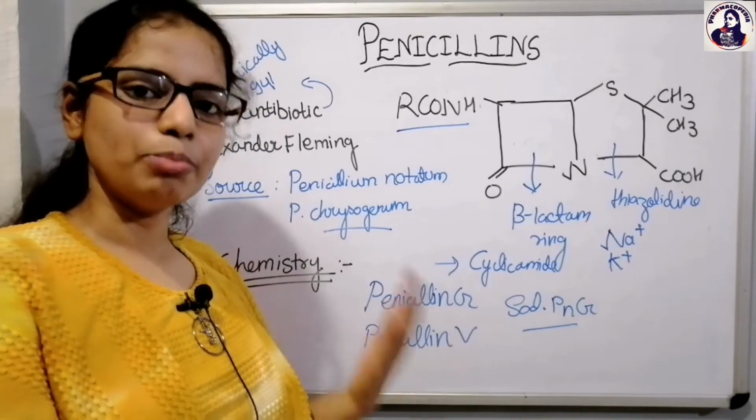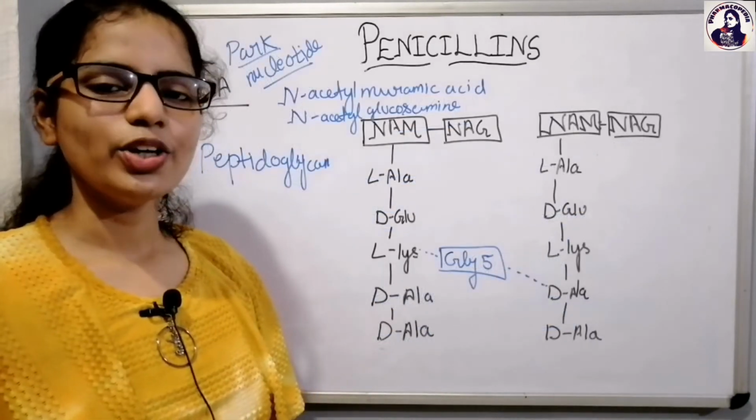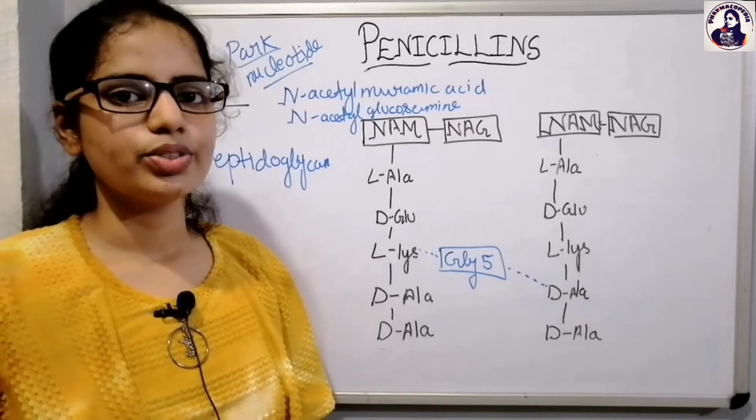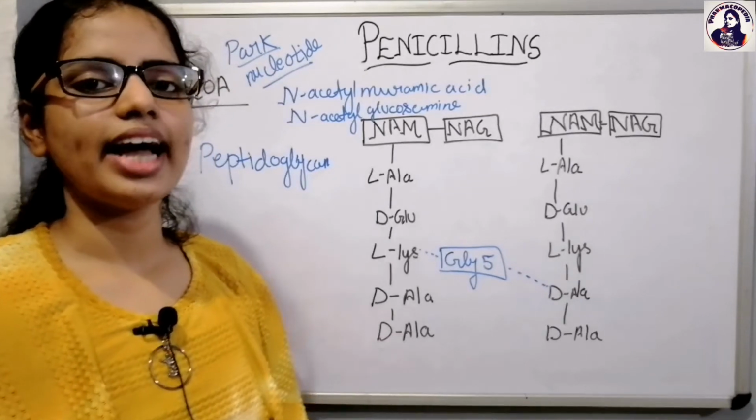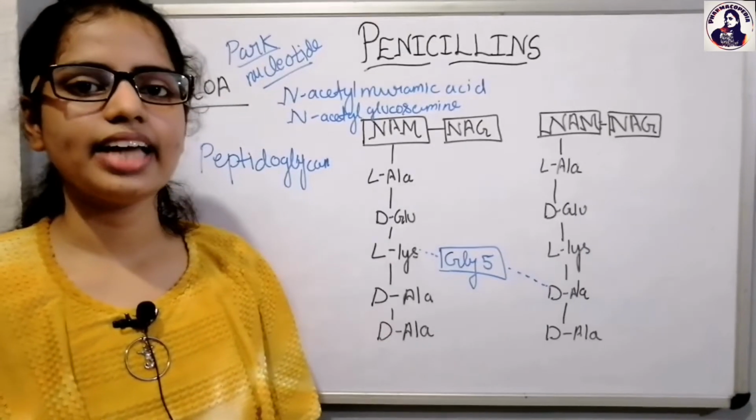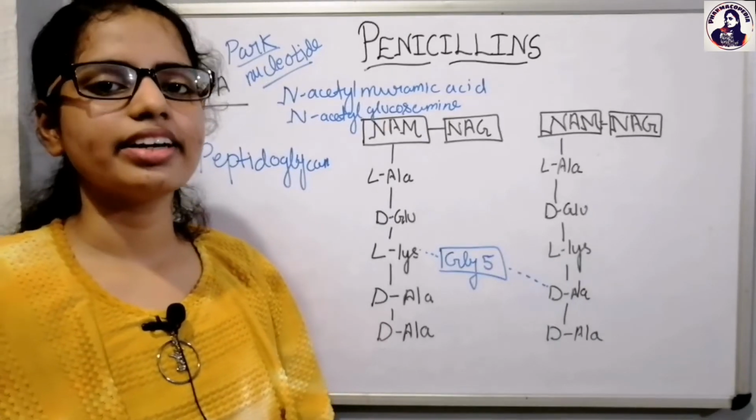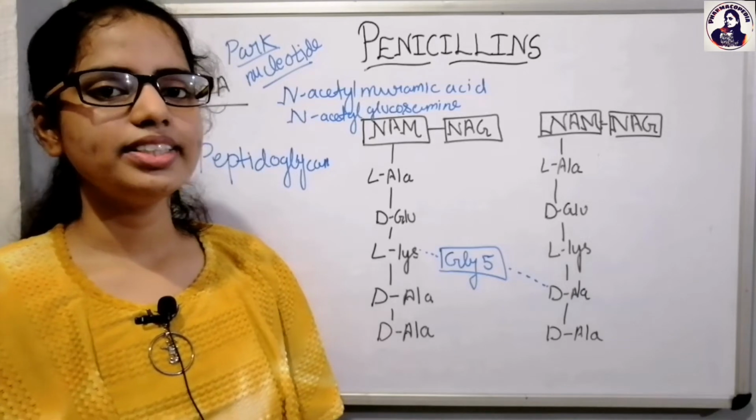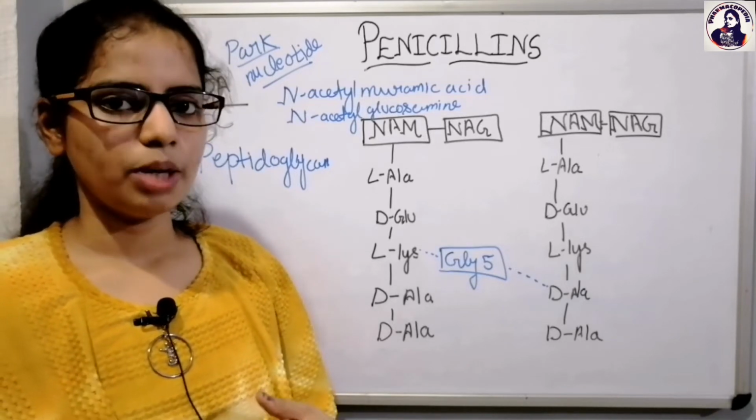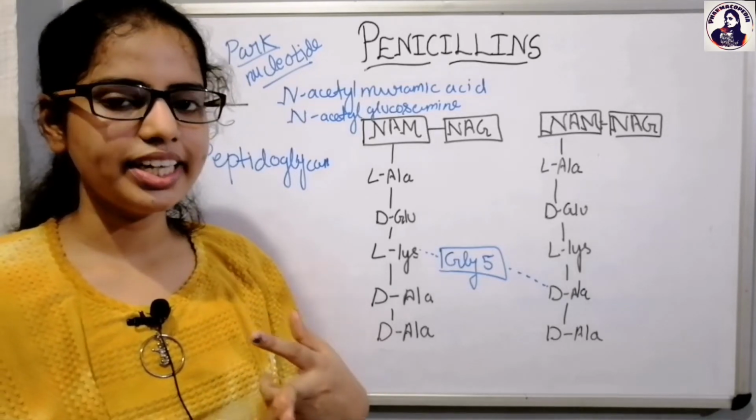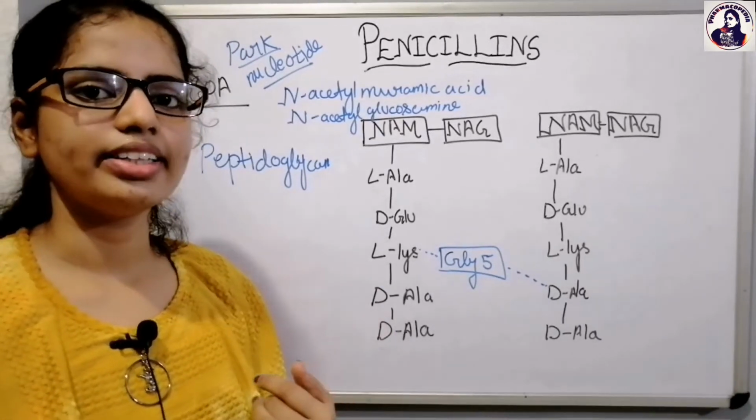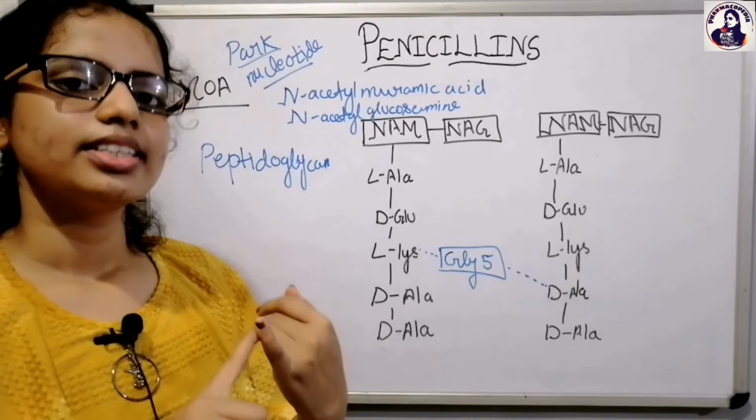Now talking about the mode of action of penicillins. It is very important. As I've already told you, beta-lactam antibiotics or the penicillin act by inhibiting the bacterial cell wall synthesis. So what is the function of the cell wall? The cell wall is responsible for the shape of the bacteria. It provides the rigidity, mechanical strength, and finally it helps in withstanding the osmotic pressure within the bacteria.